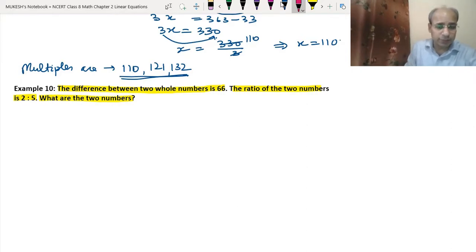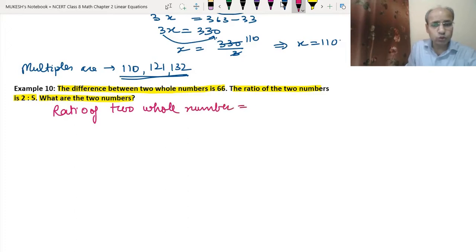So the ratio is given as 2:5. Let the first number be 2x, and the second number be 5x. So we put x with each.